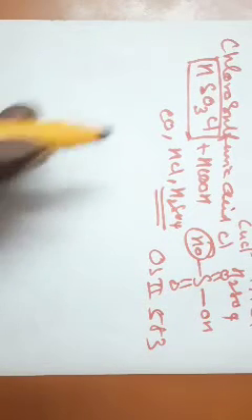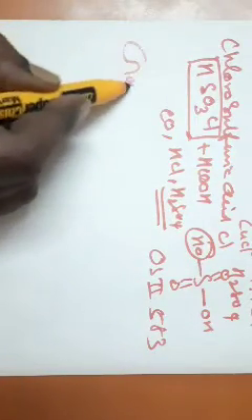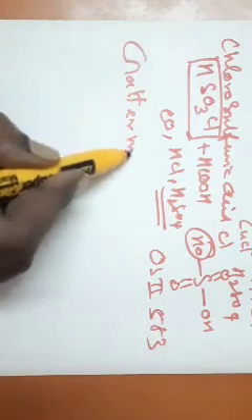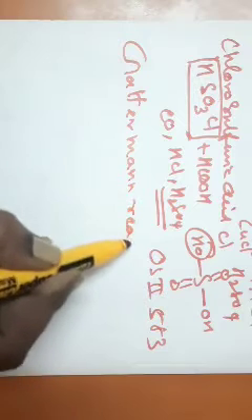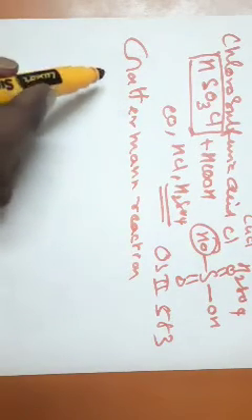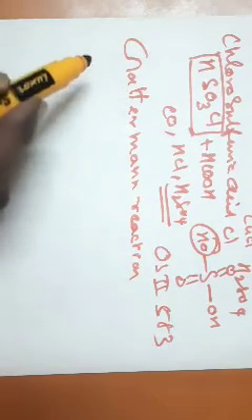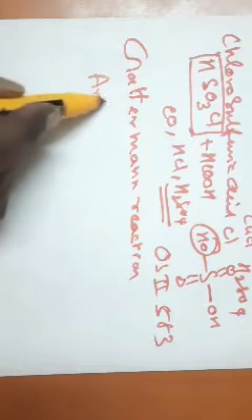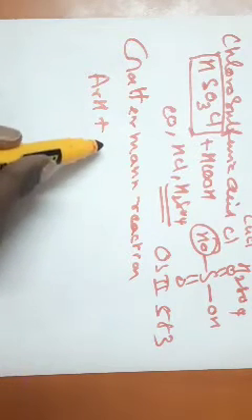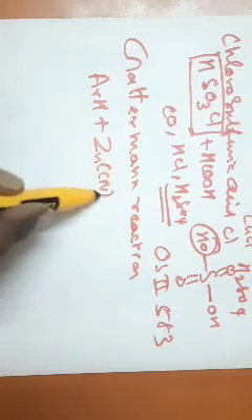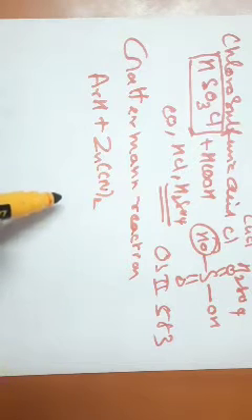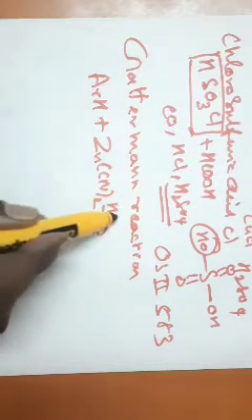See, there is a modification of this reaction. It is called the Gattermann reaction. In this Gattermann reaction, you take an aromatic hydrocarbon, for example benzene, and treat it with zinc cyanide in presence of HCl.